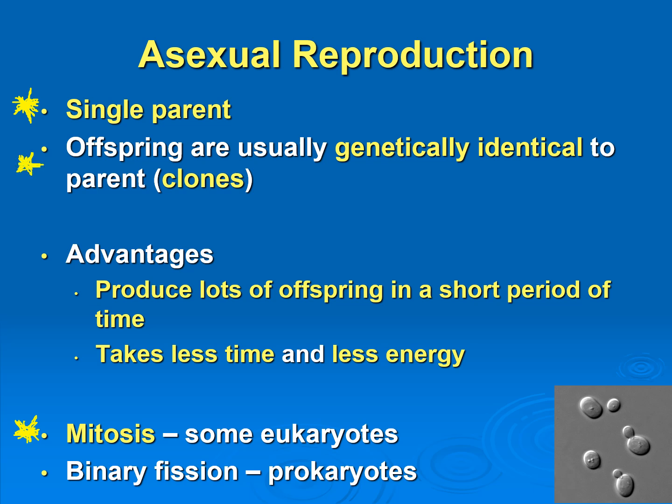And the reason that an organism might choose to reproduce asexually is that it can produce lots of offspring in a short amount of time, and it takes less time and less energy than sexual reproduction does. That's because you don't need to find a mate, which takes a lot more time and more energy.